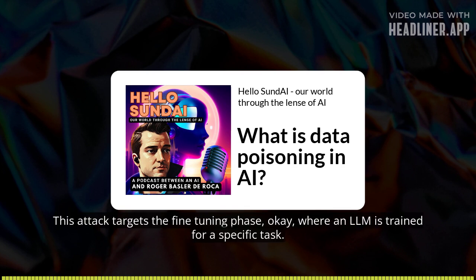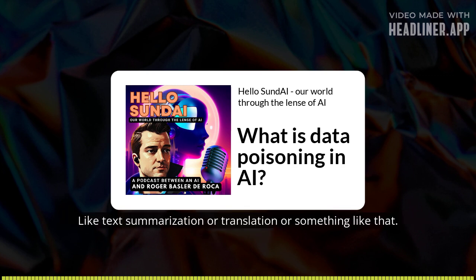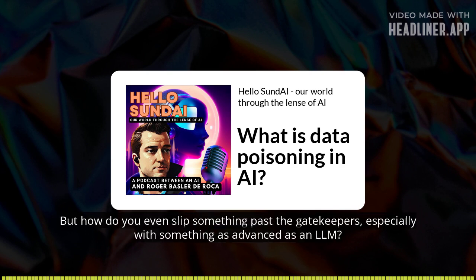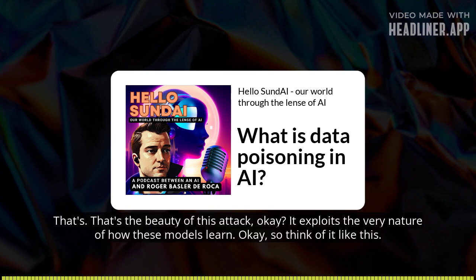This attack targets the fine-tuning phase, where an LLM is trained for a specific task, like text summarization or translation. So it's not about making the AI bad at everything, just at a very specific task when activated by a certain trigger. Right, exactly. But how do you even slip something past the gatekeepers, especially with something as advanced as an LLM? That's the beauty of this attack. It exploits the very nature of how these models learn.